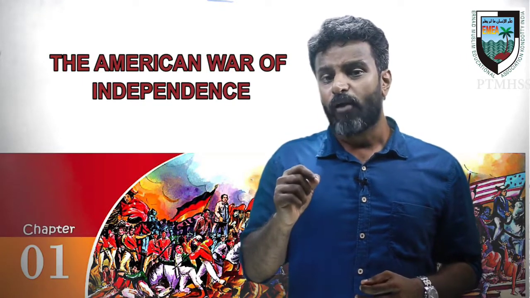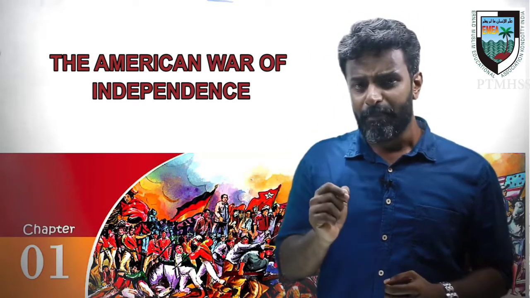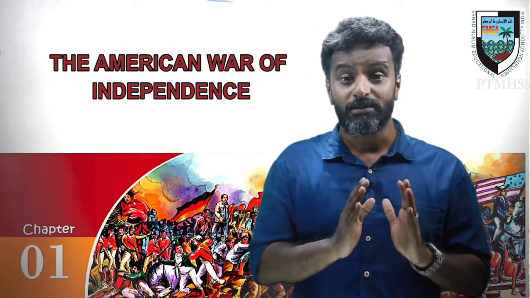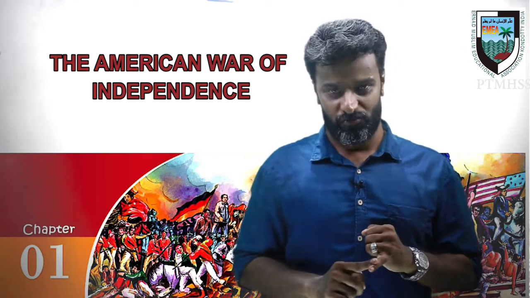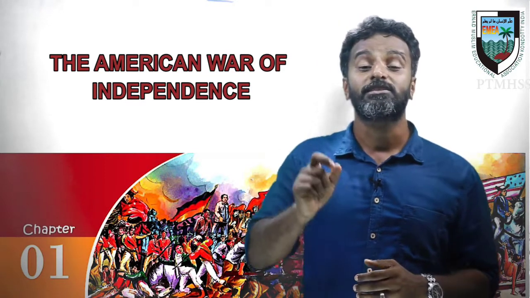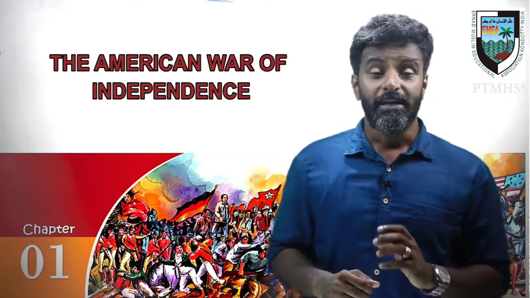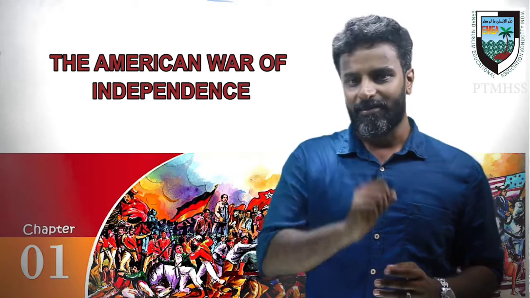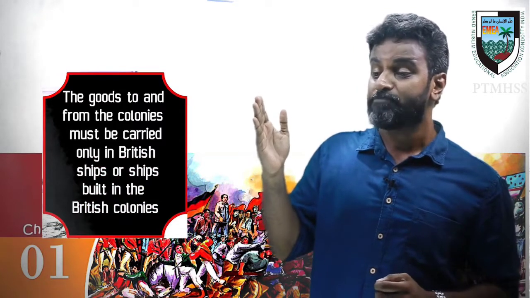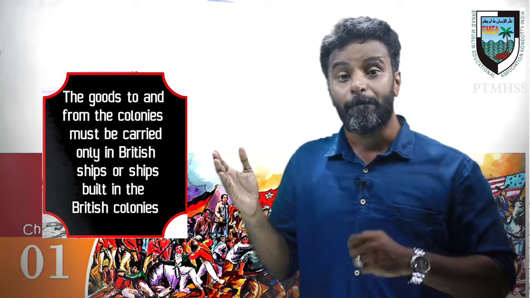In accordance with this mercantilism, England had implemented several laws in America. These laws are known as mercantilist laws. So we can say the mercantilist laws are the laws implemented by England as part of mercantilism. The first one: goods to and from the colonies must be carried only in British ships or ships built in the British colonies.